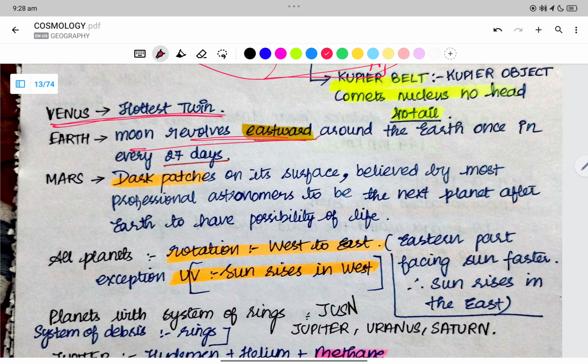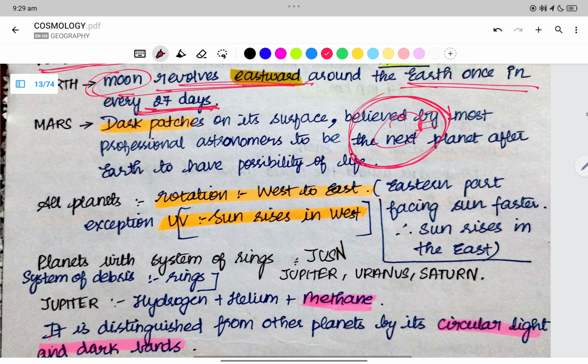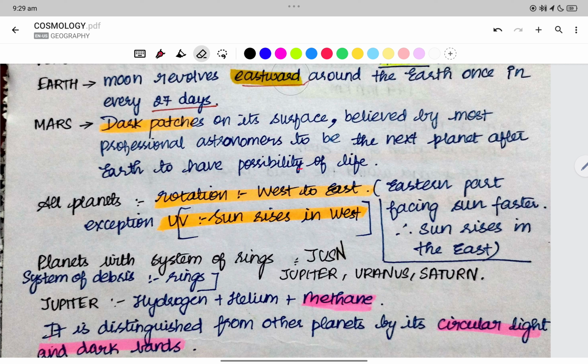The Moon revolves eastward around the Earth once in every 27 days. So the revolution time period of the Moon is 27 days, and it rotates eastwards. Mars, with dark patches on its surface, is believed by most professional astronomers to be the next planet after Earth to have the possibility of life.